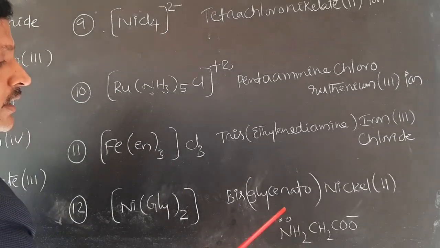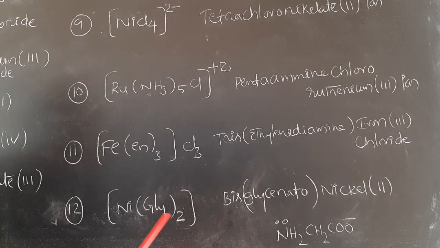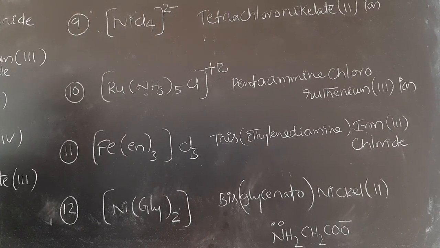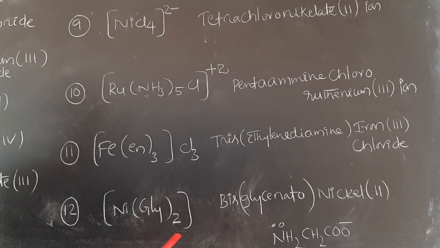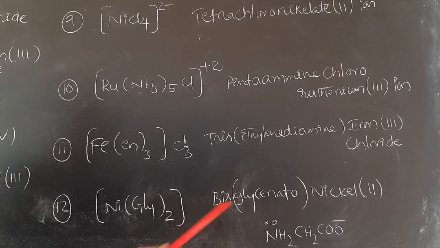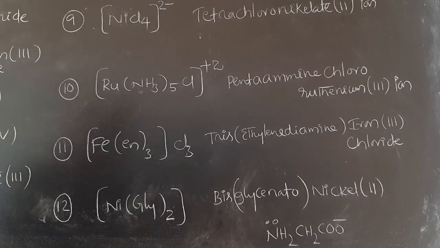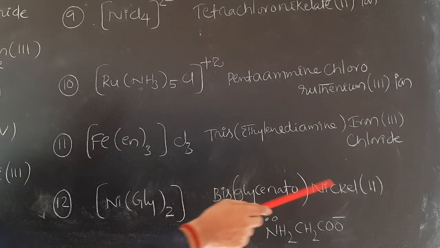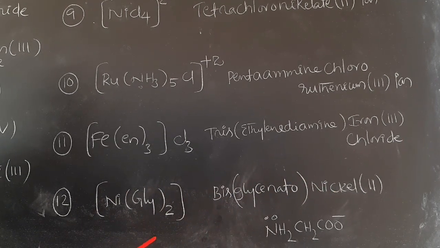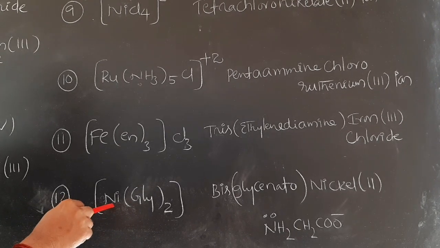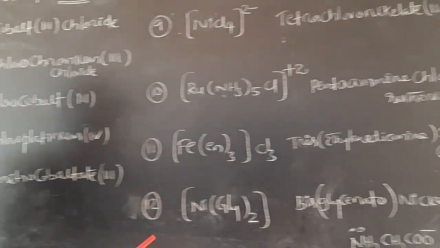So in the case of chelating ligands, we have to use bis, tris, tetrakis, etc. instead of di, tri, tetra, etc. So due to that reason, bis, there are 2. Bis(glycinato), anionic ligands end with -o, glycinato, nickel(II). So this is a neutral complex, therefore there is no modification in the name of the central metal. So this is the way of naming complexes.